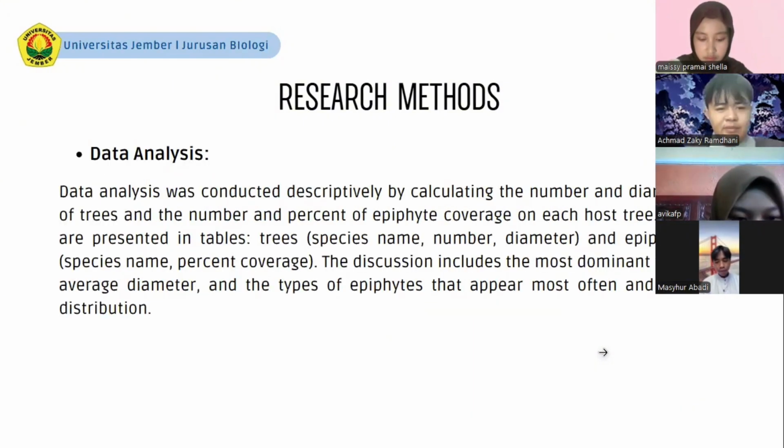Data analysis was conducted descriptively by calculating the number and diameter of trees and the number and percent of epiphyte coverage on each host tree. Data are presented in tables: for trees, species name, number, and diameter; for epiphytes, species name and percent coverage. The discussion includes the most dominant trees, average diameter, and the types of epiphytes that appear most often and their distribution. Next.